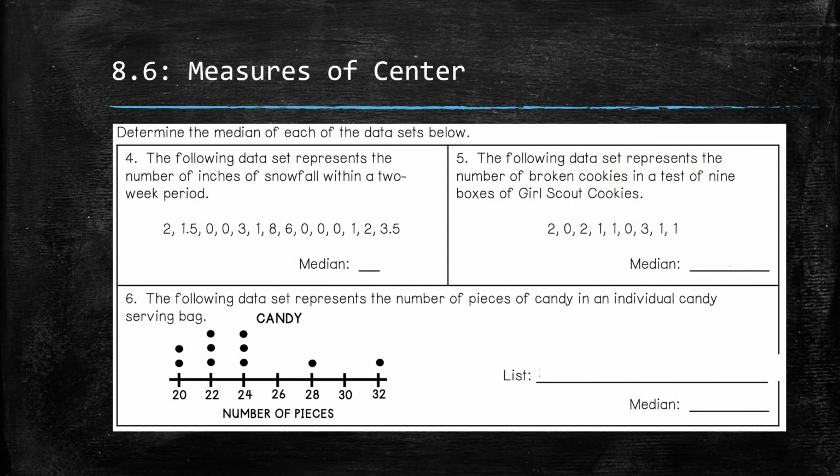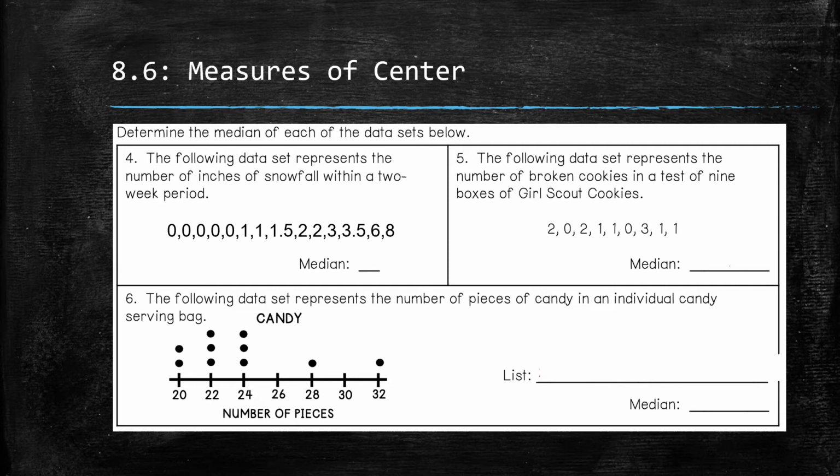Looking at number 4, we're going to determine the median of our data that represents the number of inches of snowfall within a 2-week period. First, we need to order that data from least to greatest.